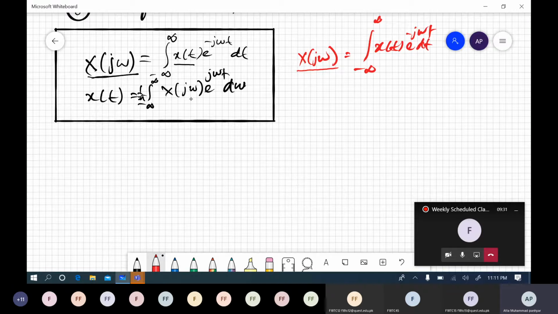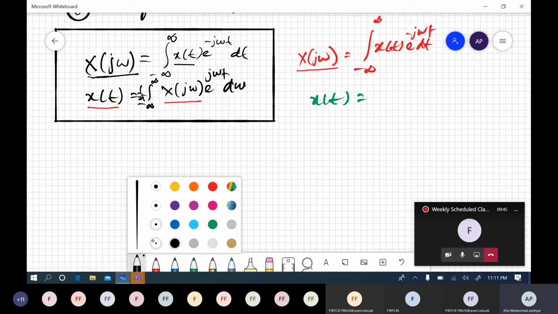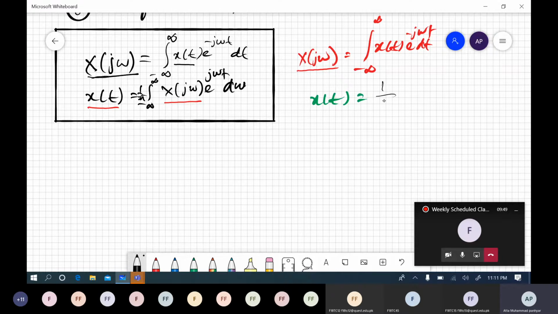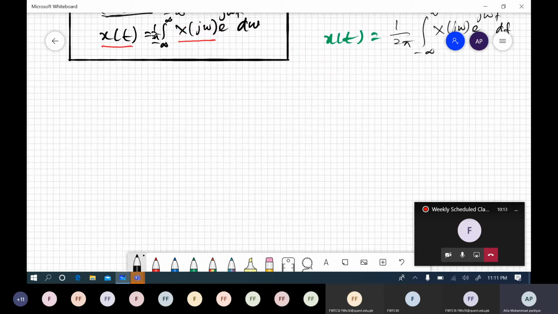And if you wish to compute the time domain signal, if you are given the frequency domain signal, then you use this formula, which is x of t is equal to 1 over 2 pi times the integral from minus infinity to infinity of x of j omega e to the power j omega t d omega, right? The reason for writing it again and again is that you must get acquainted with these formulas. These are very essential formulas, right? Okay, so the first property is linearity.